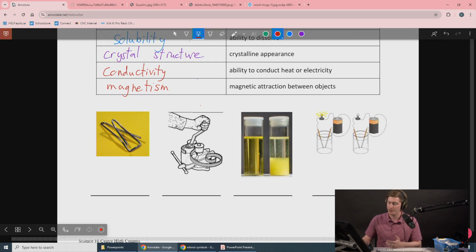Here's an example of a couple of different properties. What you see here, this is a paperclip. It's made out of a material that is malleable. This demonstrates the physical property of malleability because this piece of metal could be bent and formed into this shape without breaking.